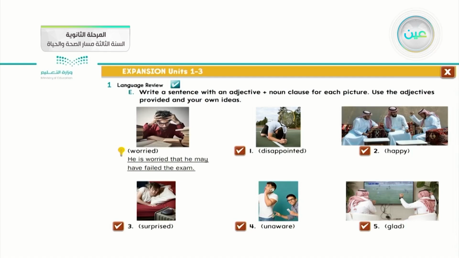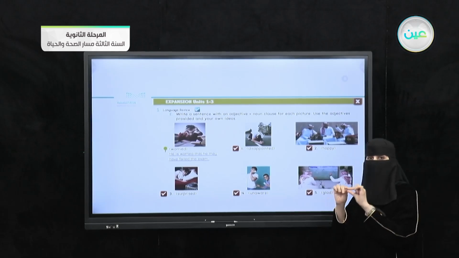So he wants us to put an adjective, then follow it with a noun clause. Use the adjective provided and your own idea. So you should complete the noun clause from your own idea, but make sure you apply it grammatically correctly. Number 1, as a model. Worried. What do you think is suitable? So I should take the adjective and put it in a complete sentence.